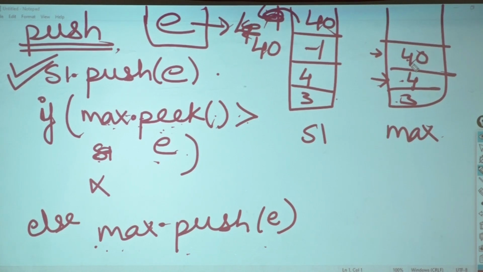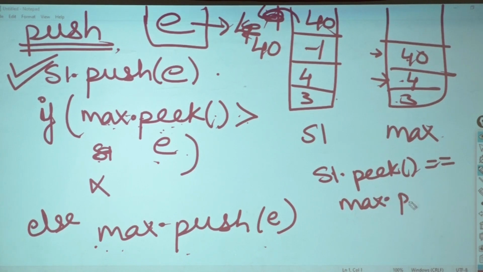Pop both of them together. Okay? So if S1 dot peak matches with max dot peak, what will I do? Pop both of them. But if they do not match, then which one will I pop? Only S1. Correct?